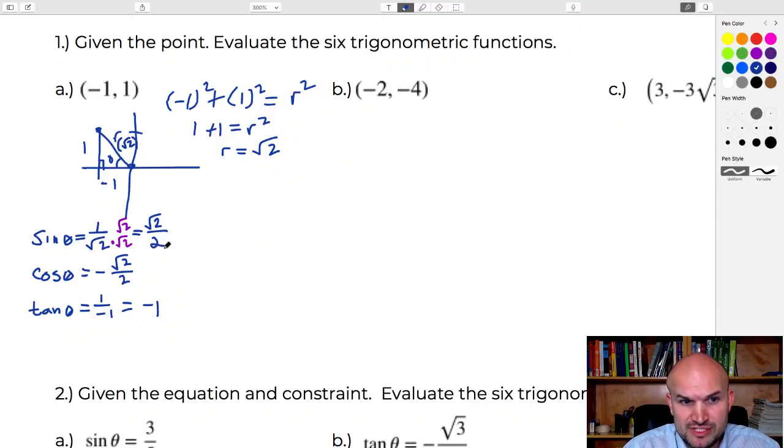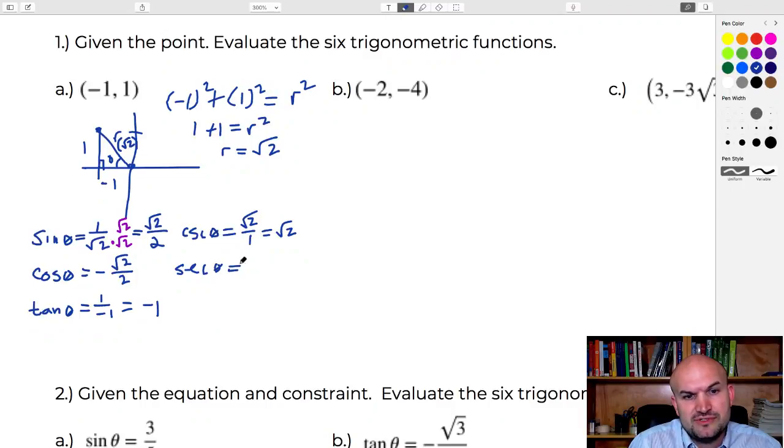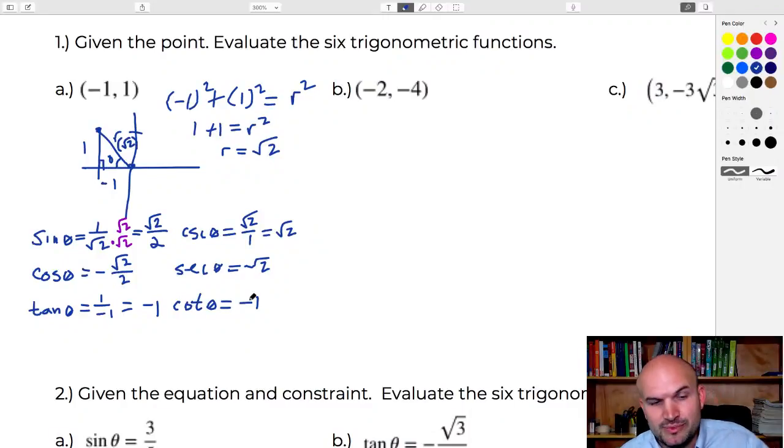Now let's get into the reciprocal identities, which is basically the reciprocal of sine, so the cosecant of theta, which is the reciprocal of sine. So that's going to be square root of 2 over 1, which is just the square root of 2. The secant of theta is going to be, again, the same, so that's the square root of 2. And then we'll look at the cotangent of theta, which obviously the reciprocal of negative 1, guys, is just going to be negative 1 again, right? Negative 1 over 1, which will be negative 1.